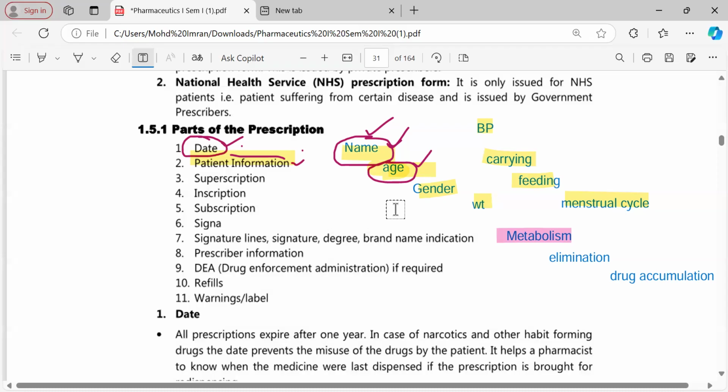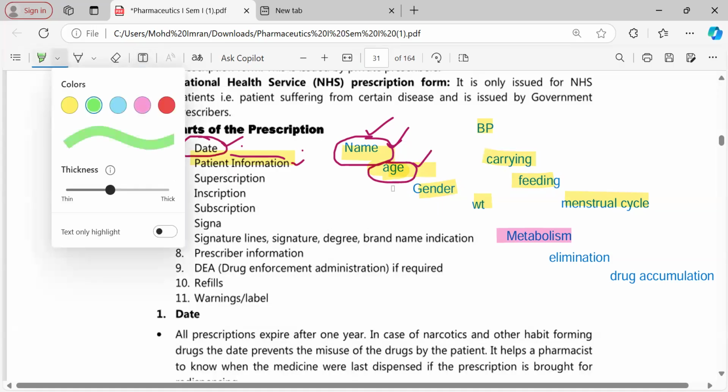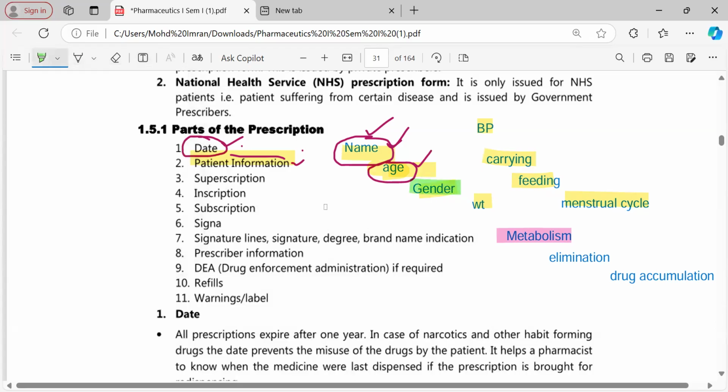Depending on the age, a pharmacist can guess whether the drug given is correct or not. So you shouldn't forget the age. Next, gender, and gender is a very, very important part of the prescription. Why is gender important? Not all drugs are the same for girls and boys. I have given you 3 points here on why gender should be asked. Maybe the patient is pregnant, maybe the patient is feeding a baby, or maybe the patient is on the menstrual cycle. In such instances, certain drugs should be avoided. Very important part, right?